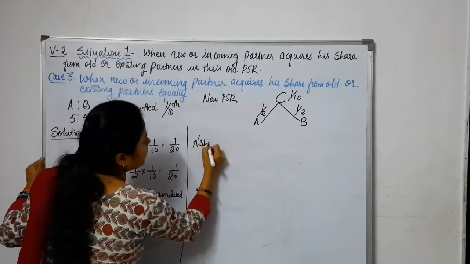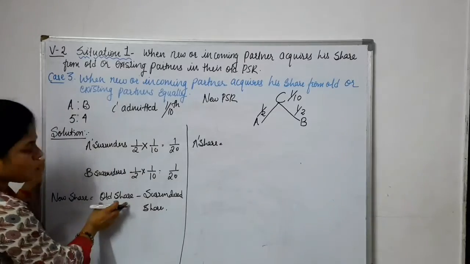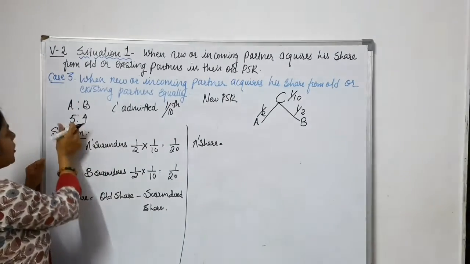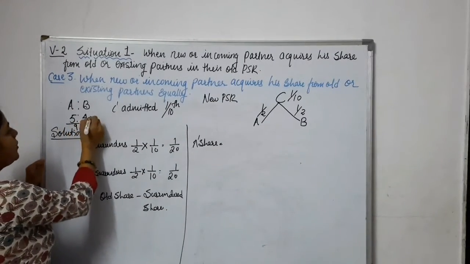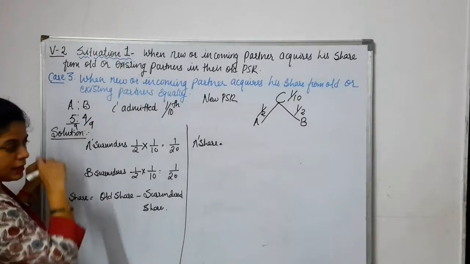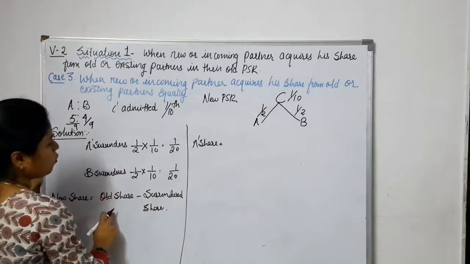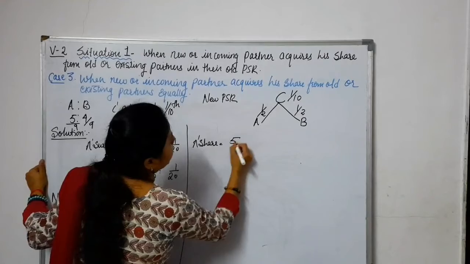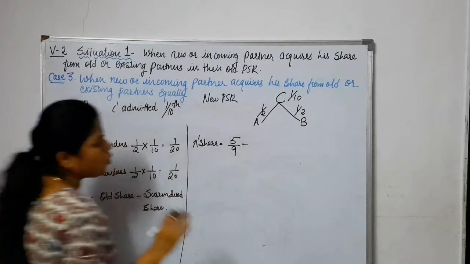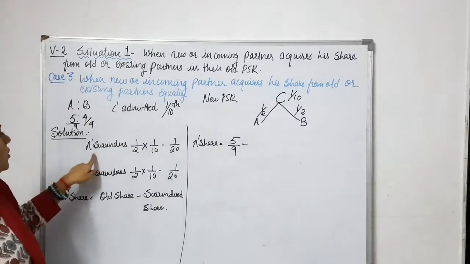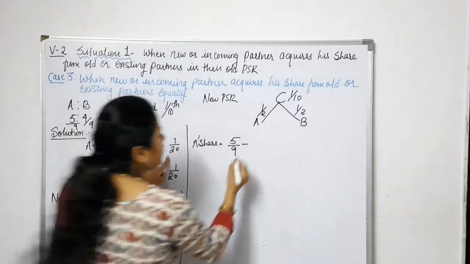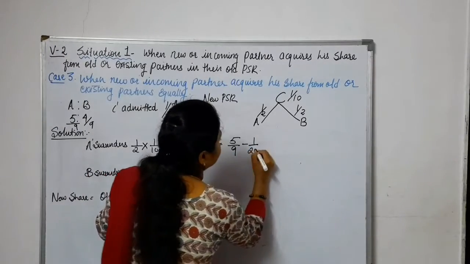What is the formula? Old share. So how much is A's old share? 5 by 9 and B's old share is 4 by 9, right? So A's old share is 5 by 9 minus how much he is going to surrender? How much is A going to surrender? 1 by 20. So I'll write 1 by 20.